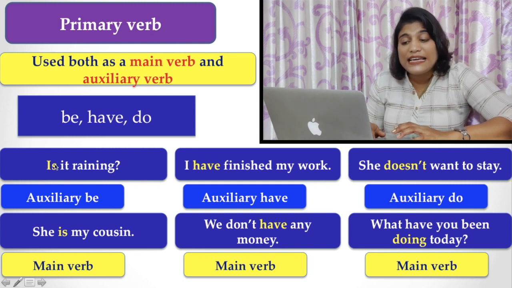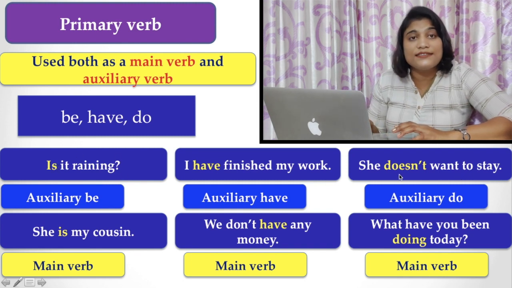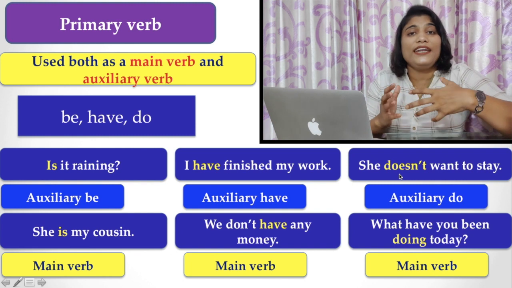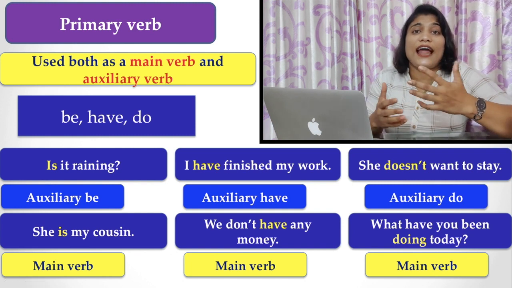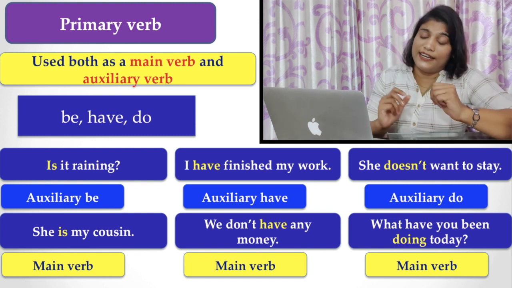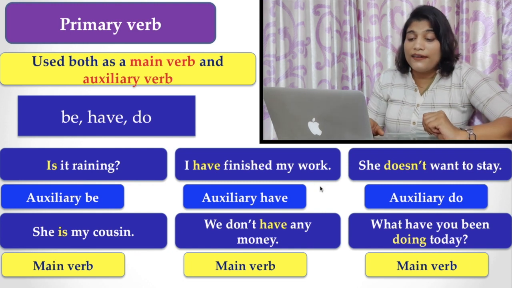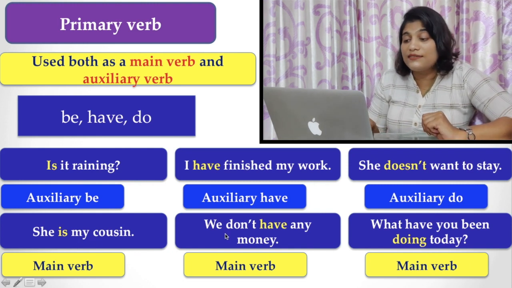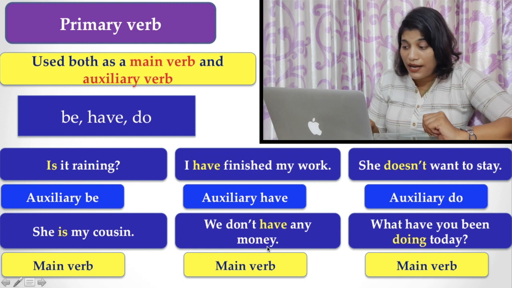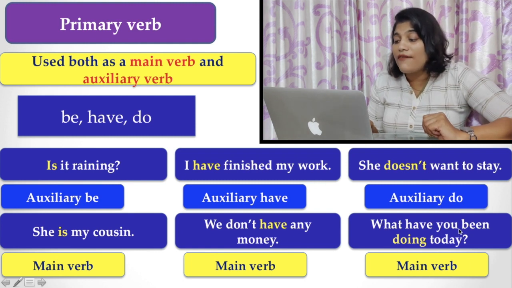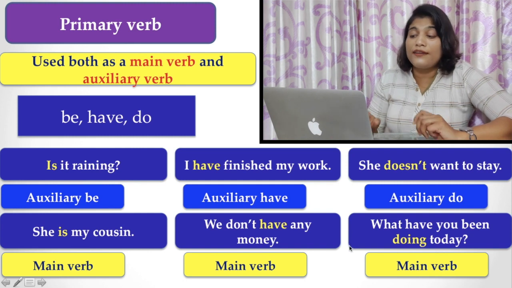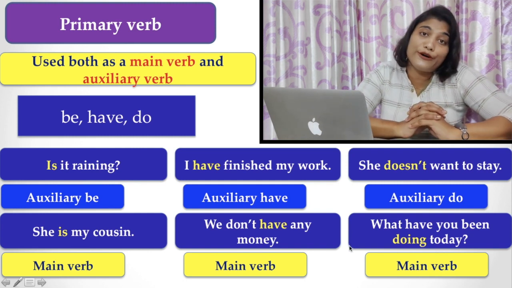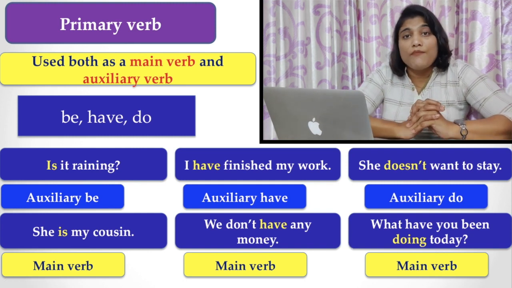Here you find is, have and doesn't, they perform the particular auxiliary function or additional function in these sentences. Whereas here: she is my cousin, we don't have any money, or what have you been doing today. Here you find is, have and do verbs are used as a main verb.